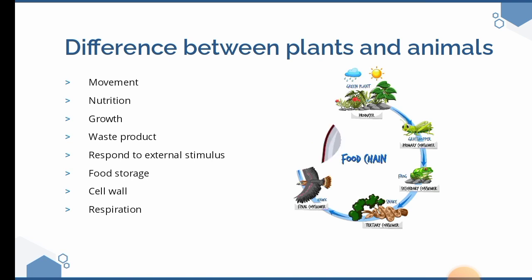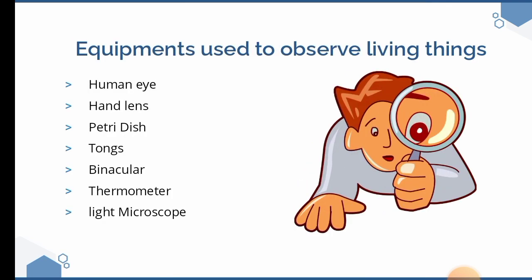Now, let us go to the next slide, which is the equipment used to observe living things. As I mentioned earlier, we have the human eye. We have the hand lens. We have the petri dish.